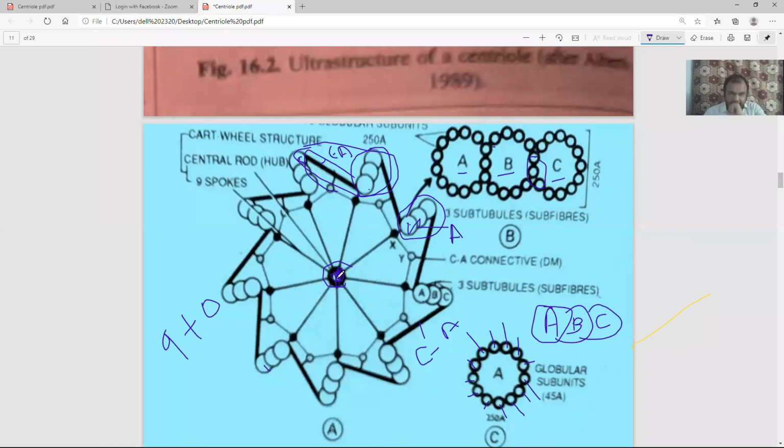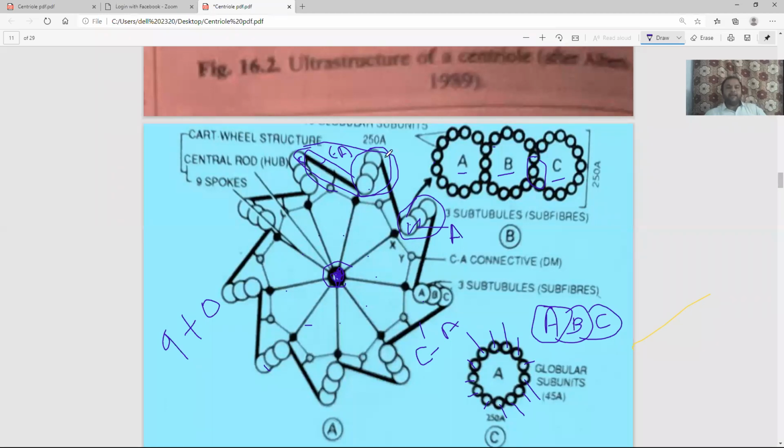From the center, there are spokes radiating. 1, 2, 3, 4, 5, 6, 7, 8, 9. Nine such spokes are radiating, coming out from the central hub. These are called spokes.